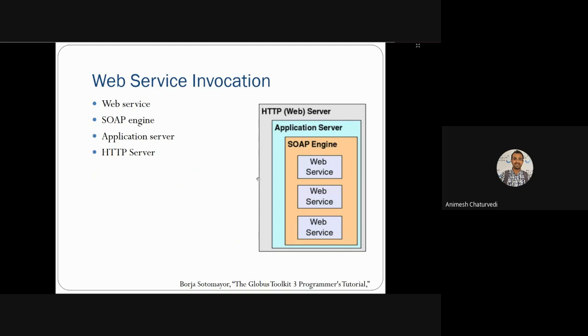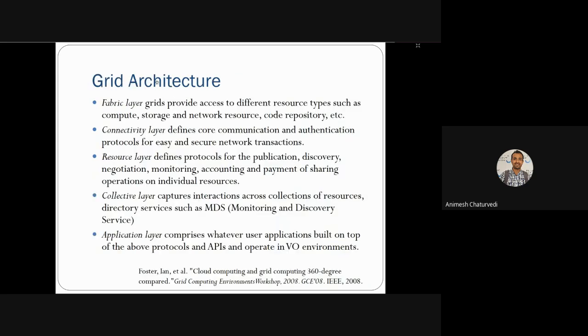So I hope that this architecture is clear to all of you. The outermost layer is the HTTP server of the internet, and then the application server, SOAP engine, web service. Thereafter, we'll discuss grid architecture.